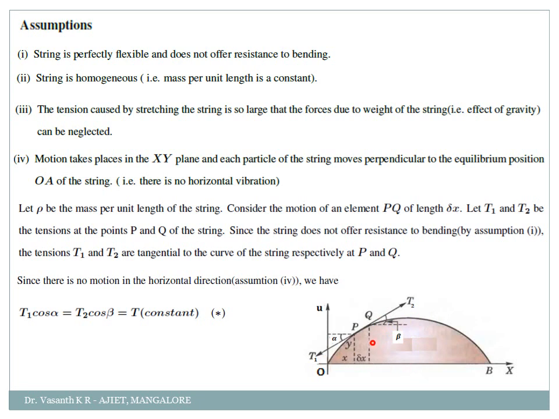That's why you can consider this as constant T. That is by the assumption 4. So my assumption 4 tells me that there is no horizontal vibration. Therefore, T1 cos alpha is equal to T2 cos beta. We are taking it as constant T, by the next assumption.